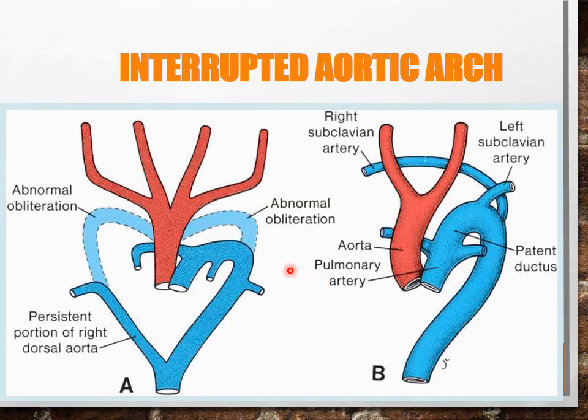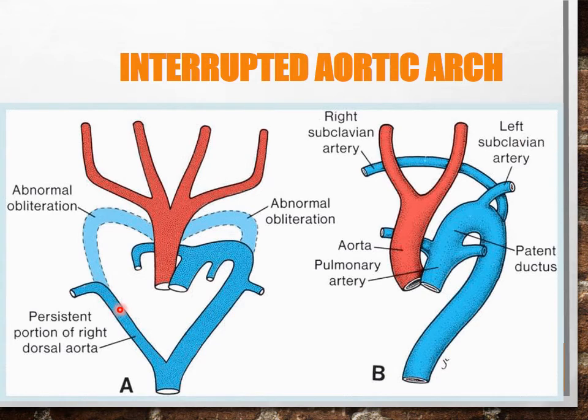So here this is the picture which is showing you the interrupted aortic arch. As you have seen here, there is obliteration of fourth aortic arch. So there is abnormal obliteration of the fourth aortic arch, which has to give rise to the middle part of arch of aorta. The portion which is arising from aortic sac persists, and then this forms the proximal portion of aorta, which has its connection with the carotid arteries. So head and neck region is receiving the normal blood flow through this aorta.